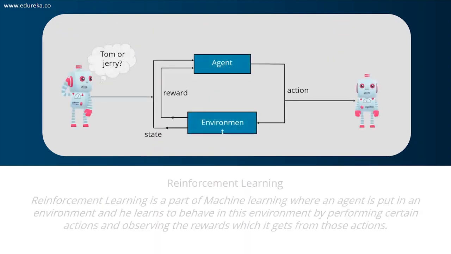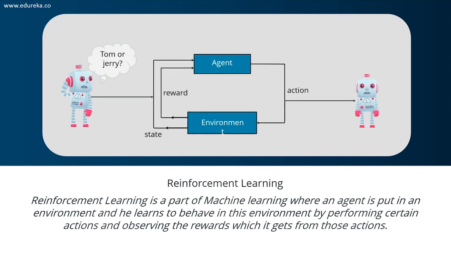Next, we have something known as reinforcement learning. Now, reinforcement learning is comparatively different, right? It's pretty different from supervised and unsupervised. It is basically a part of machine learning where you put an agent in an environment, and this agent learns to behave in the environment by performing certain actions and observing the rewards which it gets from these actions.